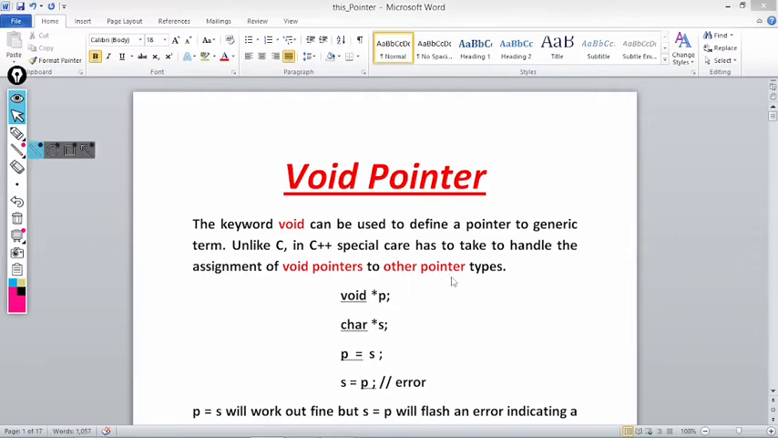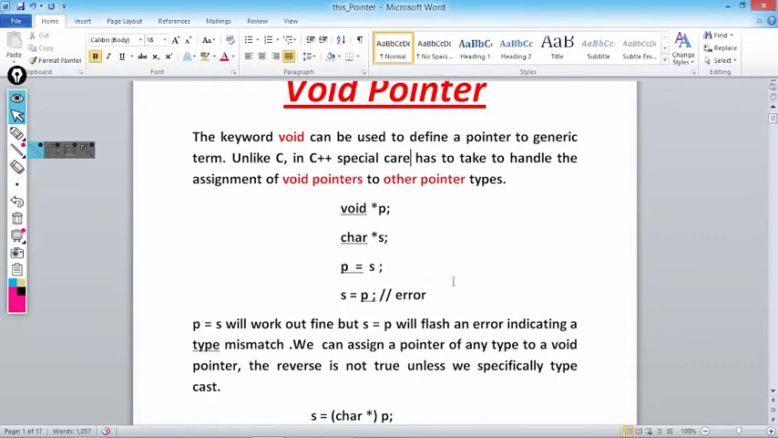Let's take an example. Here we are having void asterisk p. Till date we are defining int asterisk p or char asterisk p or float asterisk p or any data type asterisk p. So what is p here? P is a pointer to an integer or a float or a double or a character. But this is the first time we are defining void asterisk p. Well, p is a pointer pointing to what? Void. Void means nothing. So it's a generic pointer and it can be casted into any type of pointer.